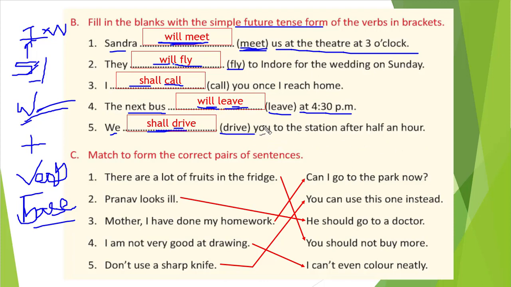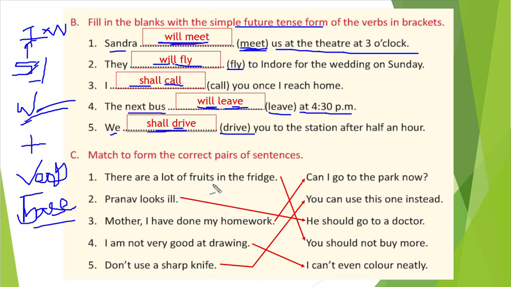So you see here it was very easy. We just need to understand that shall, will plus the base form of the verb. That only we need to do in a simple future tense, that I did. Here you see, match to form the correct phrase in a sentence. So here we need to match the correct form, right?